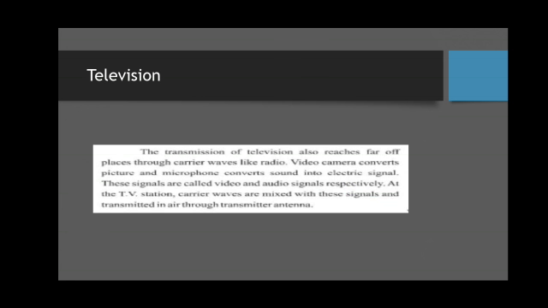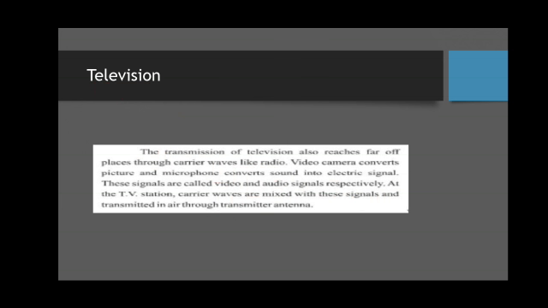And the microphone, or mic, converts sound waves into electrical signals. Together they make the audio and video signal that we see on our television.